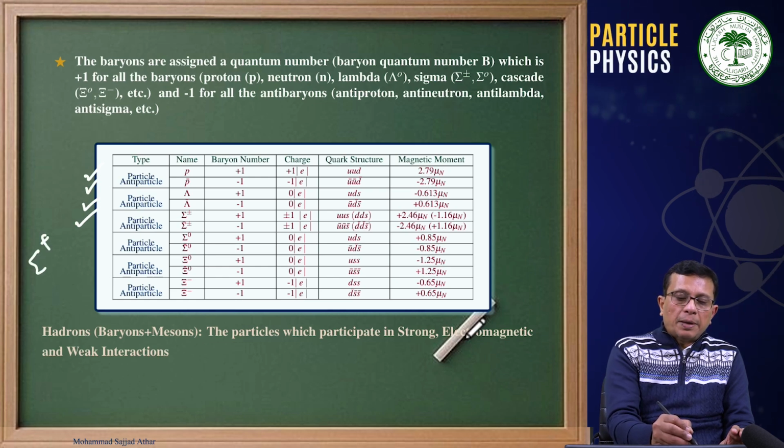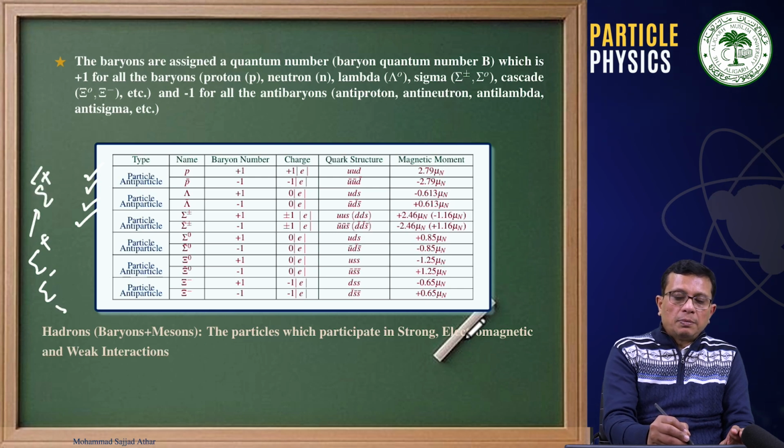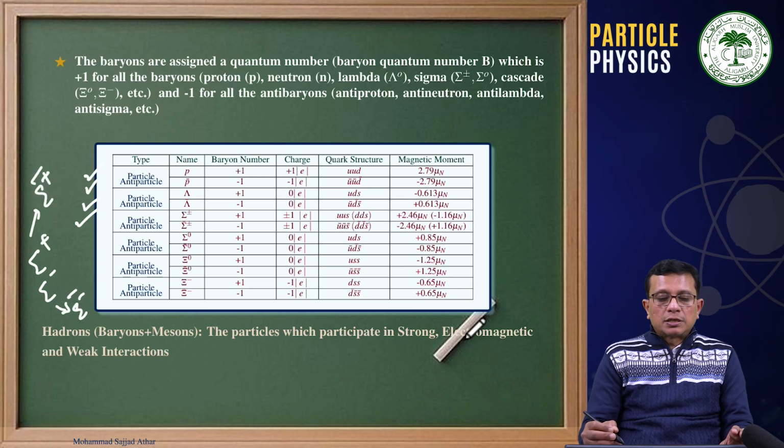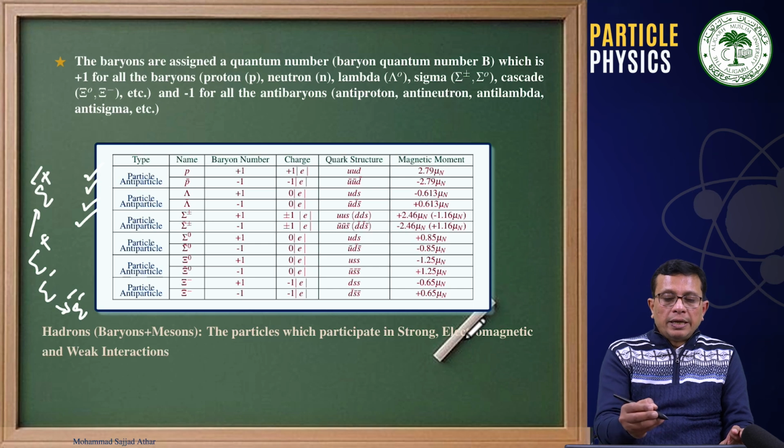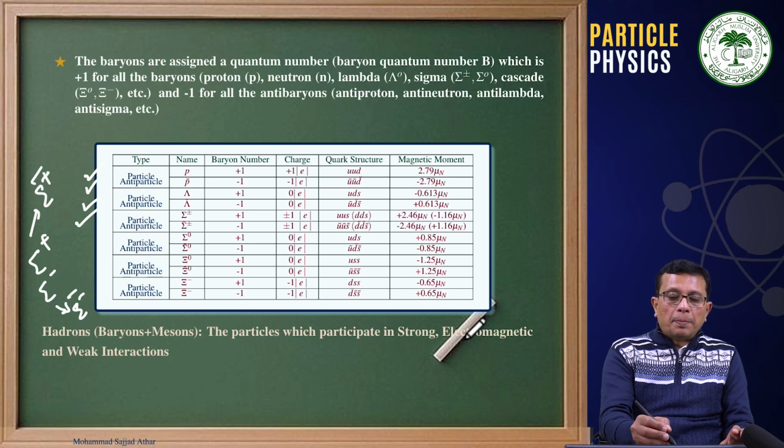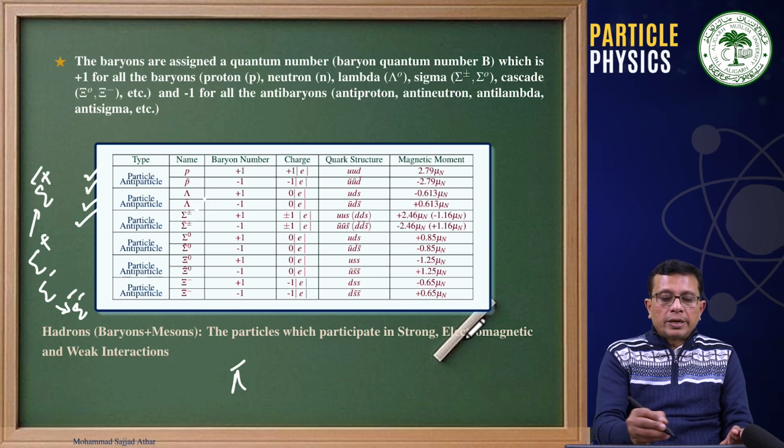I have told you the antiparticle of sigma plus is sigma plus bar, sigma minus is sigma minus bar. Similarly, we have lambda and lambda bar antiparticle. This bar is perhaps not very visible. This is lambda bar. Okay, this antiparticle is lambda bar.